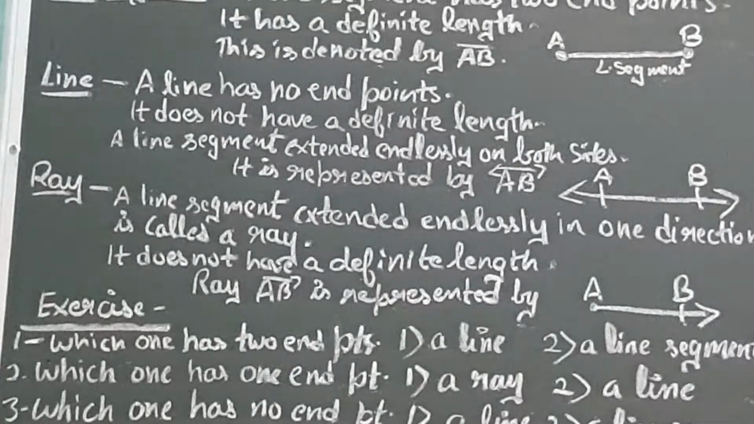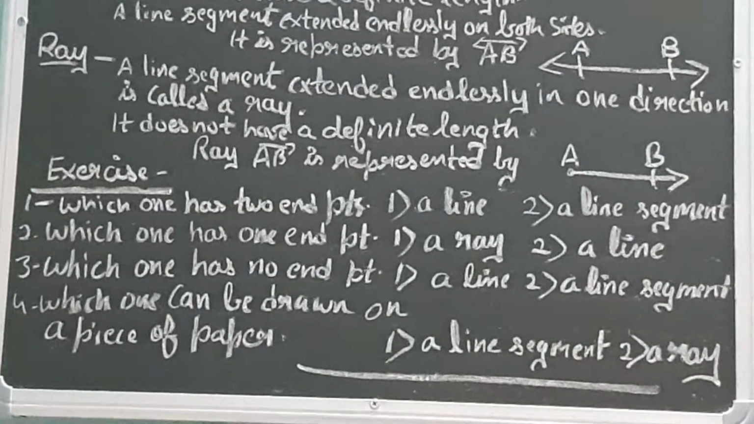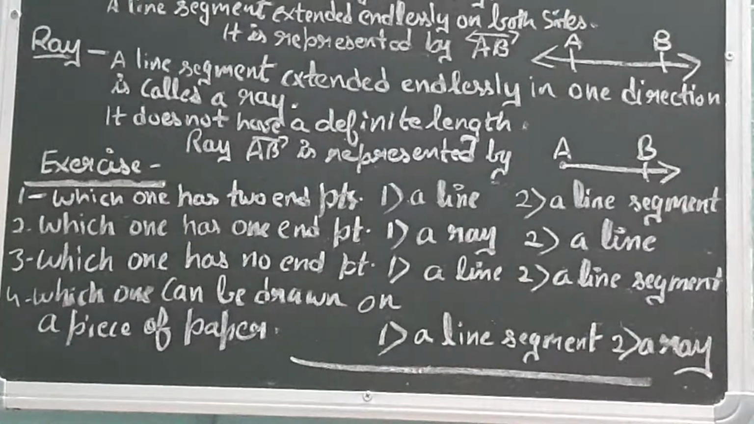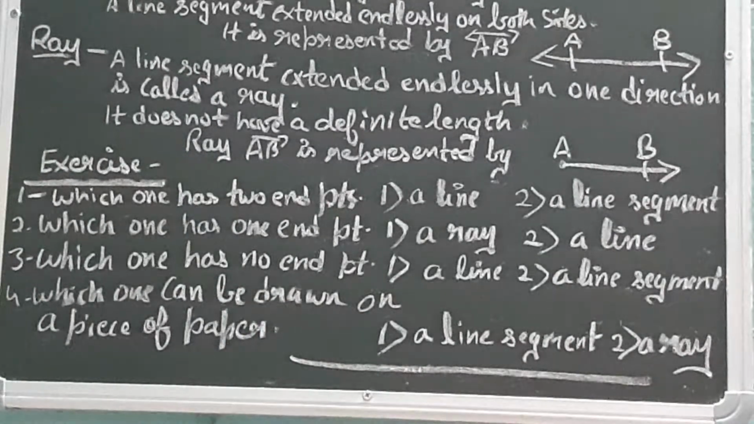Now we'll do a few exercises related to this. Now first is, which one has two endpoints? A line or a line segment. We all know a line has no endpoints. Only a line segment has two endpoints, means it has a definite length. So definitely 2 will be the right answer, a line segment.